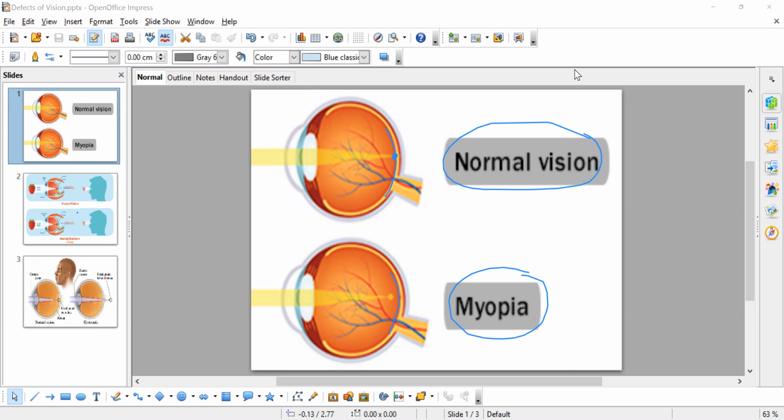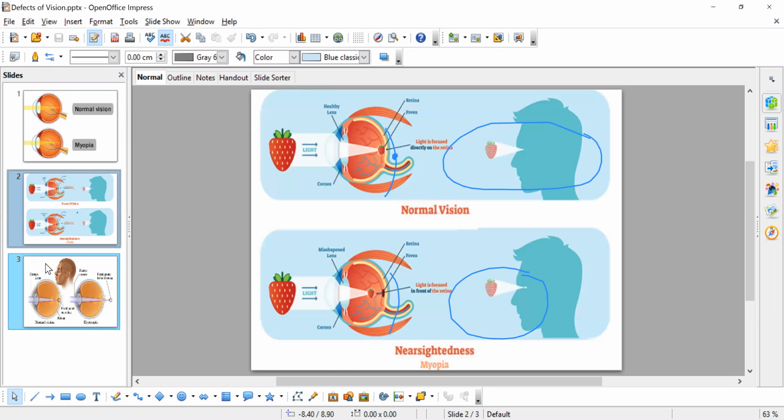Then Miss, how does this affect our seeing if the image is in front or behind? The image is formed in front of the retina, right?